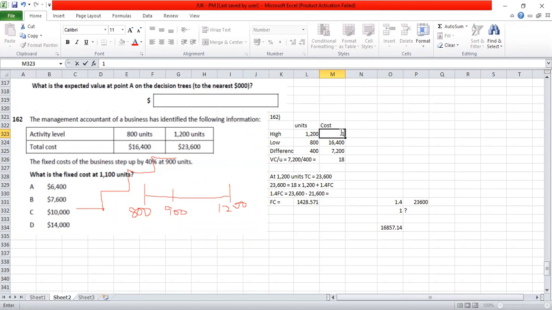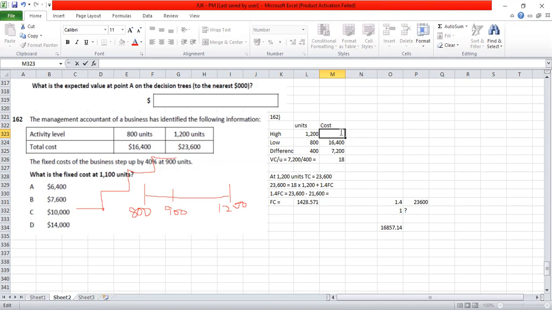But then total, only the fixed component is increased. Sorry, just a minute, I lost the track. The fixed cost of the business is up by 40% at 900 units. So when it is at 900 units, only the fixed cost is increased.